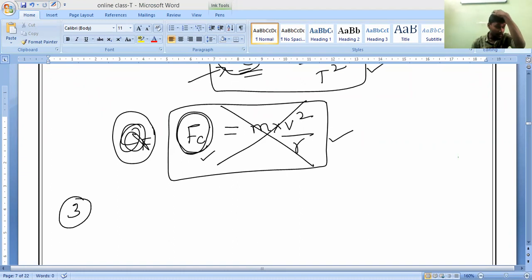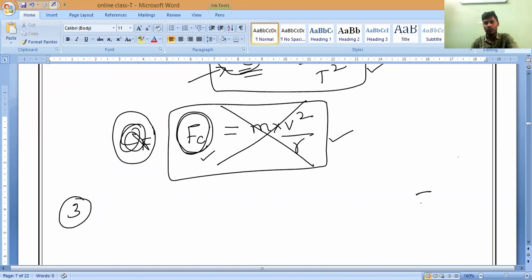To cause centripetal acceleration towards the circle center. For what purpose, guys? To cause centripetal acceleration. Yes or no? Please respond.